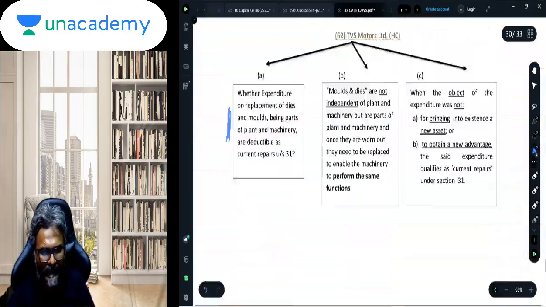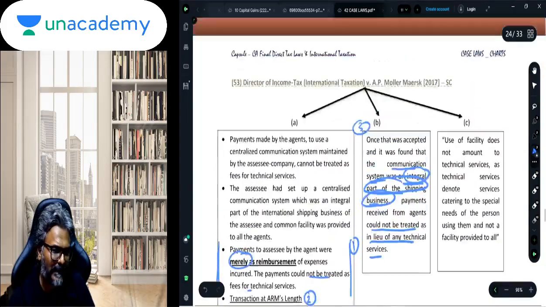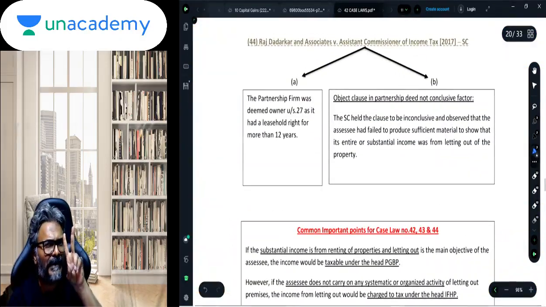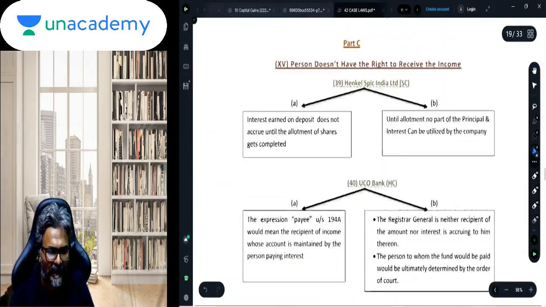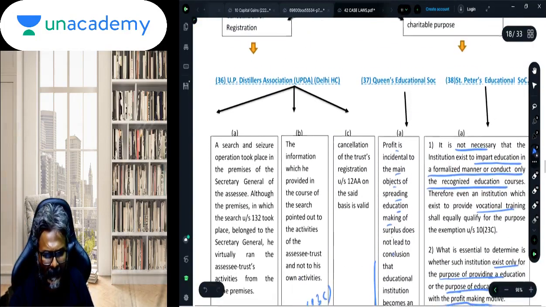So we are done with this particular case law, students. Now with this one, I'll go to the last lap of our case law segment, students. You will have to just go through this case law 2 times, students, and that is what is required. You just need to listen to it and the crux of it, and that should be all.